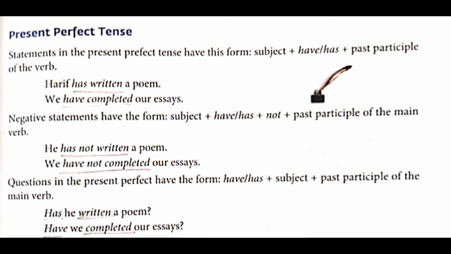Now let's do on page number 123, that is present perfect tense. Statements in the present perfect tense have this form: subject plus have or has plus past participle of the verb. Means if singular is there, then has danced will come, and if plural is there, then have danced will come. So let's see with the given example.